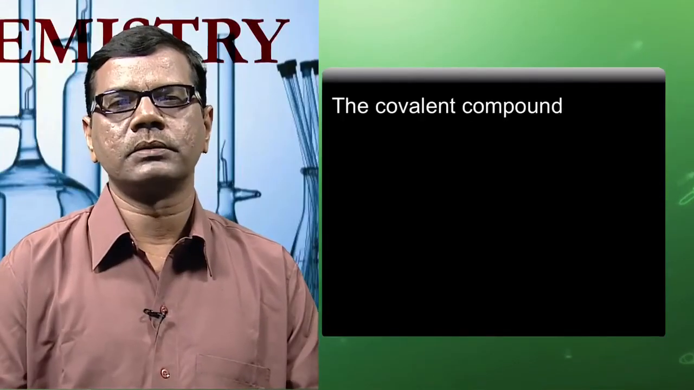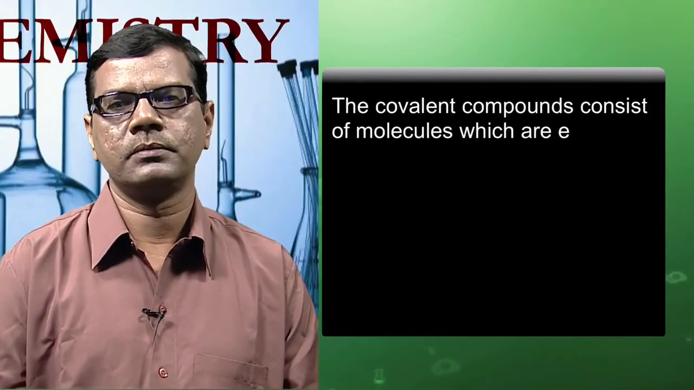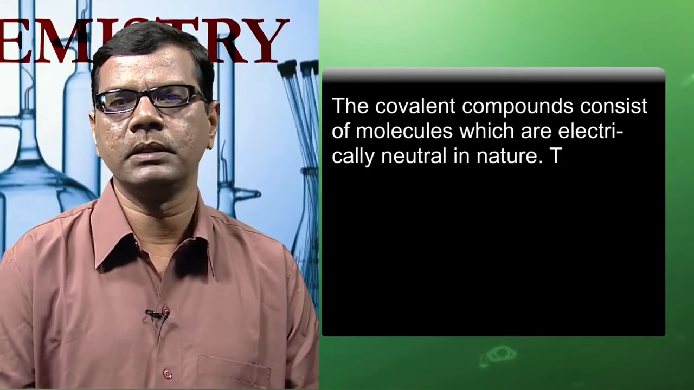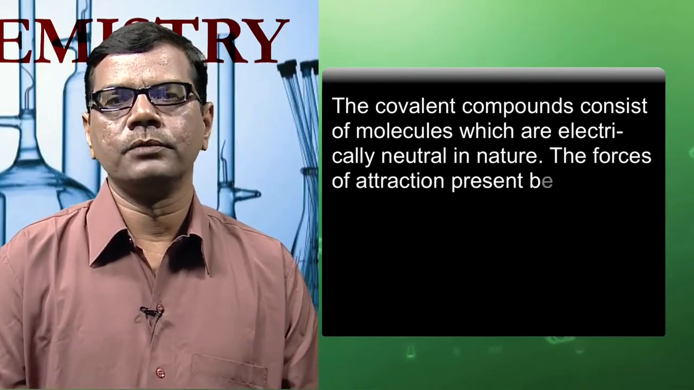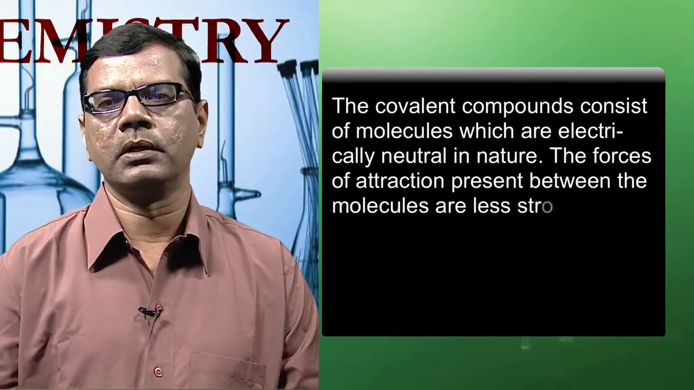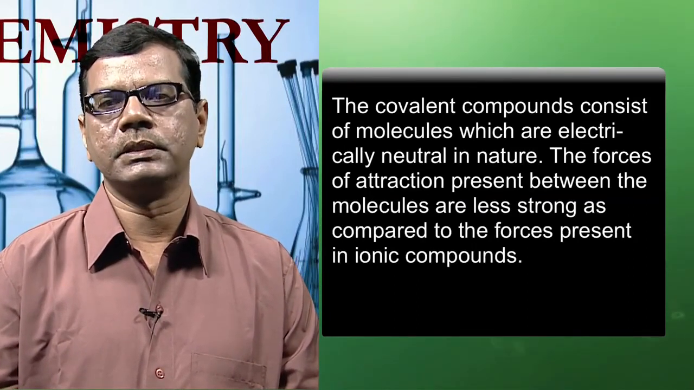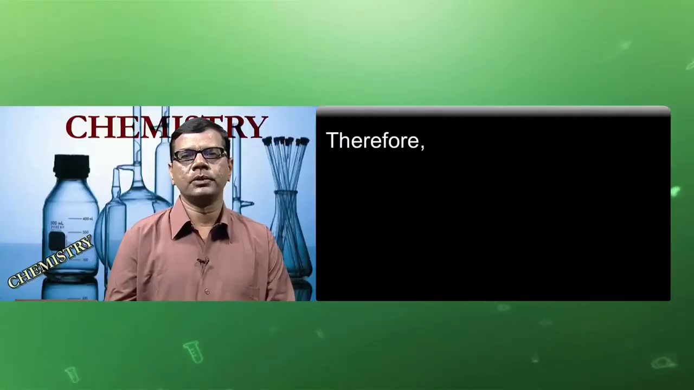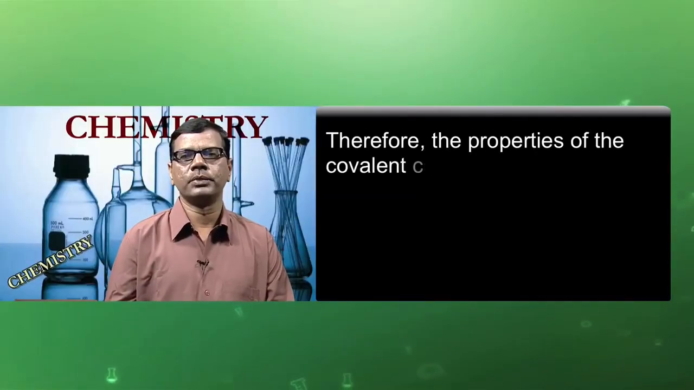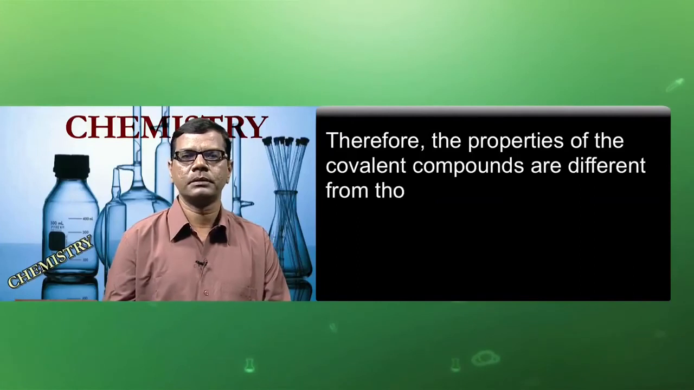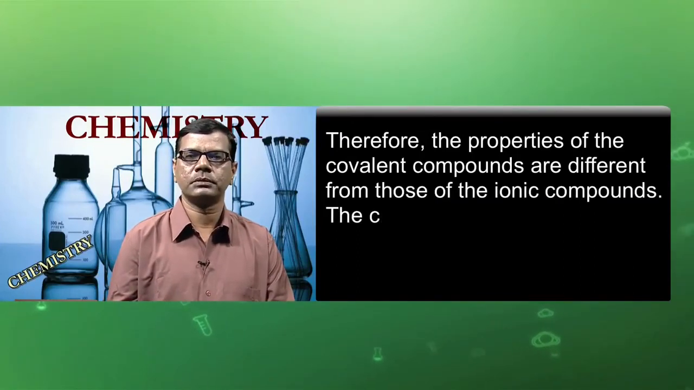The covalent compounds consist of molecules which are electrically neutral in nature. The force of attraction present between the molecules is less strong as compared to the force present in the ionic compounds. Therefore, the properties of the covalent compounds are different from those of the ionic compounds.